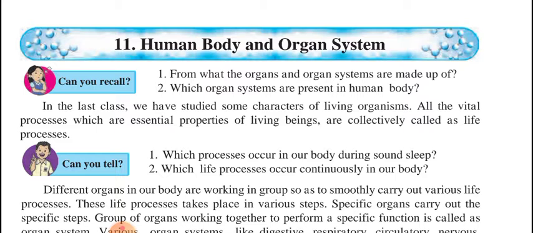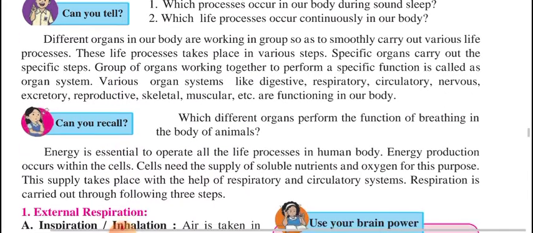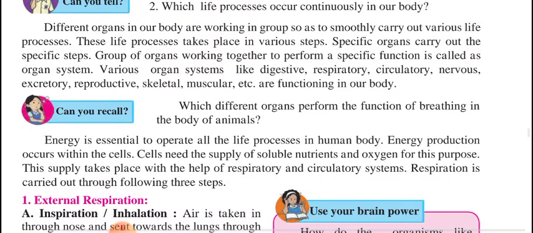So a few basic concepts related to this chapter we already studied in the last class. The properties of living beings, and the vital processes which are essential for the properties of living beings, are collectively called life processes. We have different organs in our body, and they work in groups so smoothly to carry out various life processes. These life processes take place in various steps. Specific organs carry out specific steps.